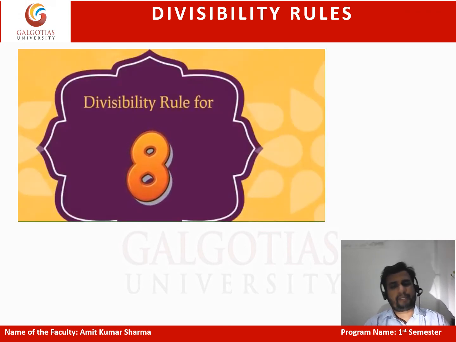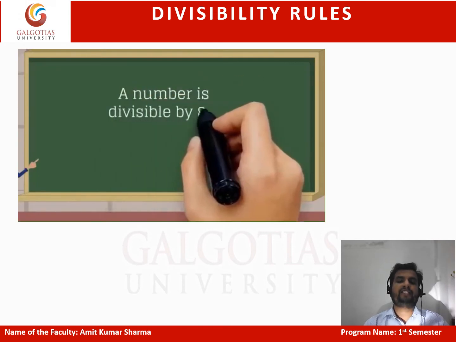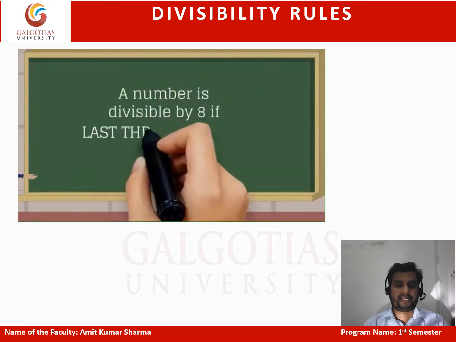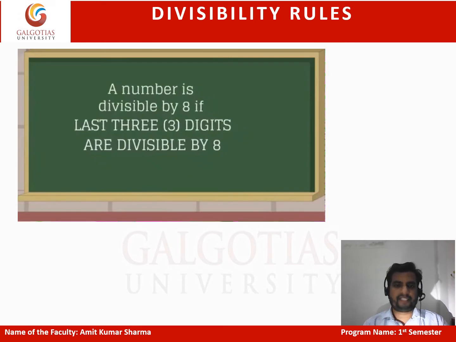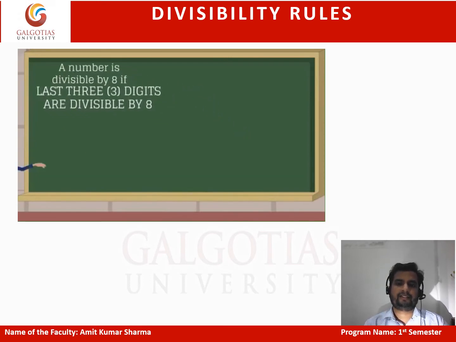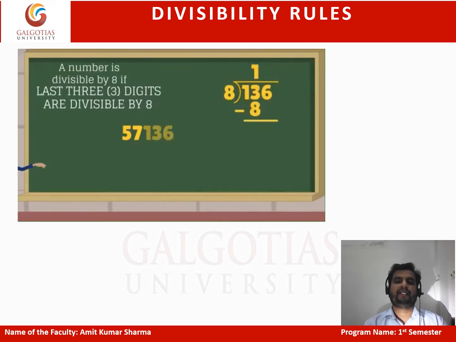What is the divisibility rule for 8? We will check the last 3 digits. If the last 3 digits are divisible by 8, the number will be divisible by 8. We will check only the last 3 digits, not the complete number. For example, if there is a number 57136, we will check the last 3 digits, 136. Is it divisible by 8? Yes, it is divisible by 8. So the number must be divisible by 8.